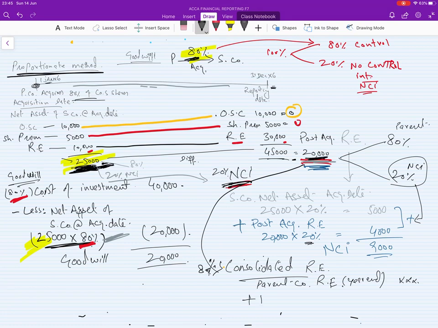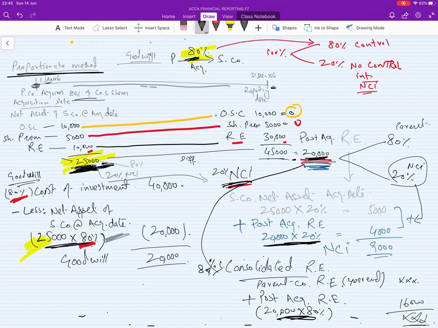So the post acquisition retained earning: they made 20,000, but we have 80%, right? We have taken 20% here as NCI and 80% here, which means 100% is complete. 80% of 20,000 will be 16,000. So this will be your consolidated reserve.